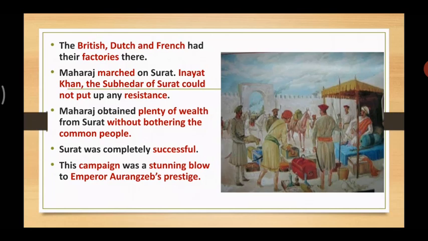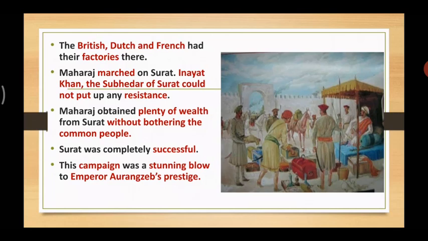So he did not know what to do. As a result, Shivaji Maharaj obtained huge wealth from Surat without bothering the common people. His aim was not to bother the common people. What do I mean by this? Shivaji Maharaj did loot the city of Surat, but only the wealthy ones who had lots of money, not the common people. He did not harass or loot the local people.